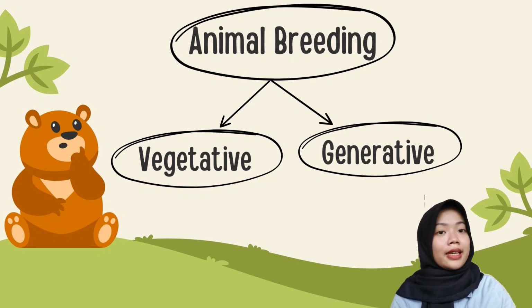Okay, kids, it's the same as with plants. Animals also reproduce to preserve their species. You know, animal reproduction can be divided into two types, as you have said, namely vegetative and generative. What are the types of vegetative and generative reproduction of animals?